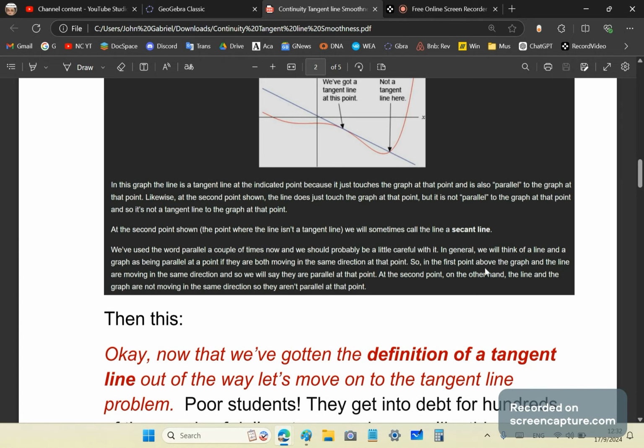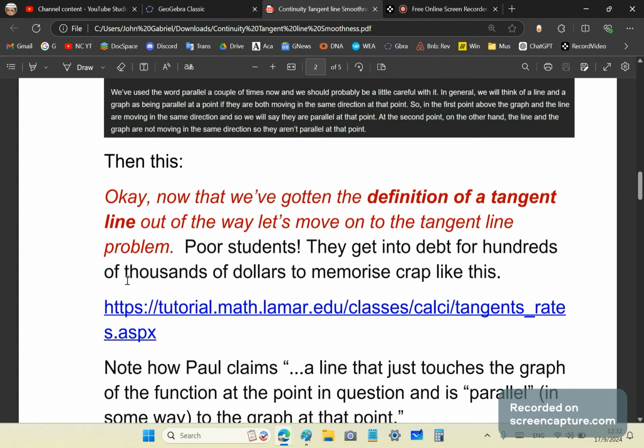So in the first point above, the graph and the line are moving in the same direction, and so we will say parallel at that point. I don't know how he works out that they're moving in the same direction. That blows my mind. First of all, they're not moving, and if they were moving, it would be impossible to determine what the direction is. So at the second point, on the other hand, he says the line and the graph are not moving in the same direction, so they aren't parallel at that point. That's really absurd.